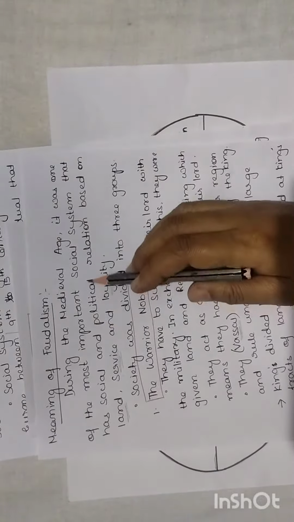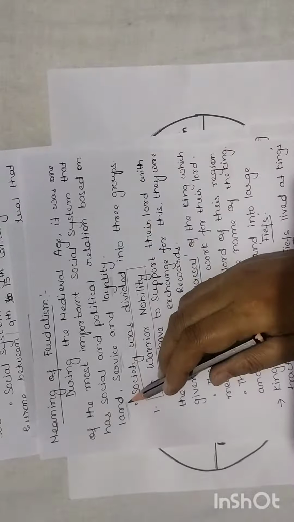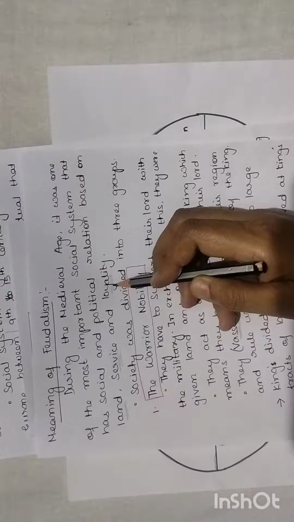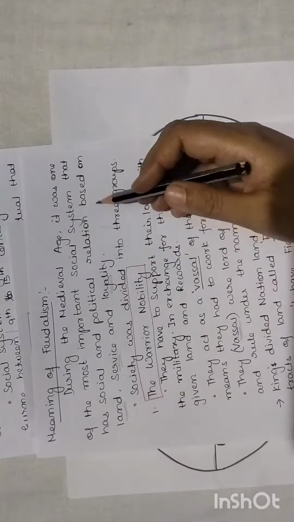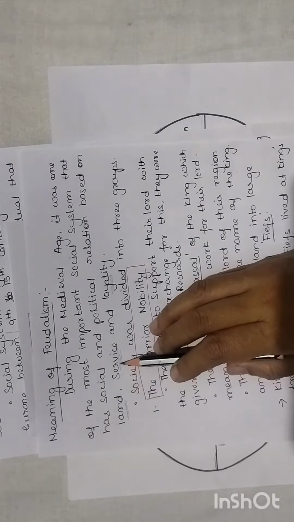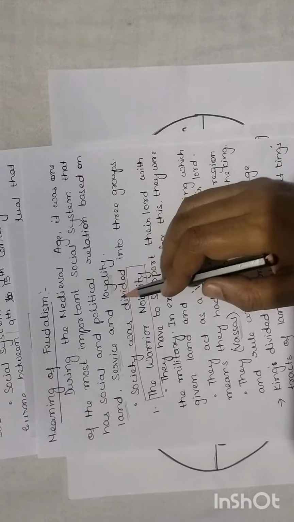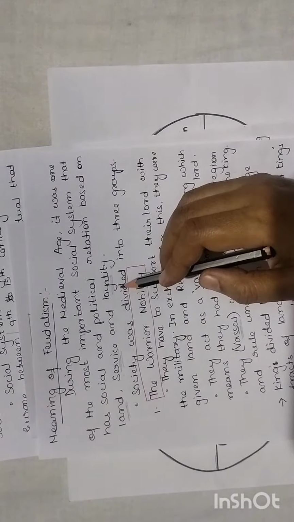It was one of the most important social systems, with social and political relations based on land, service and loyalty. So you try to understand that something is going on in the society where land is involved, service is there and loyalty is also there. In this way the social system, feudalism, was running at that time.